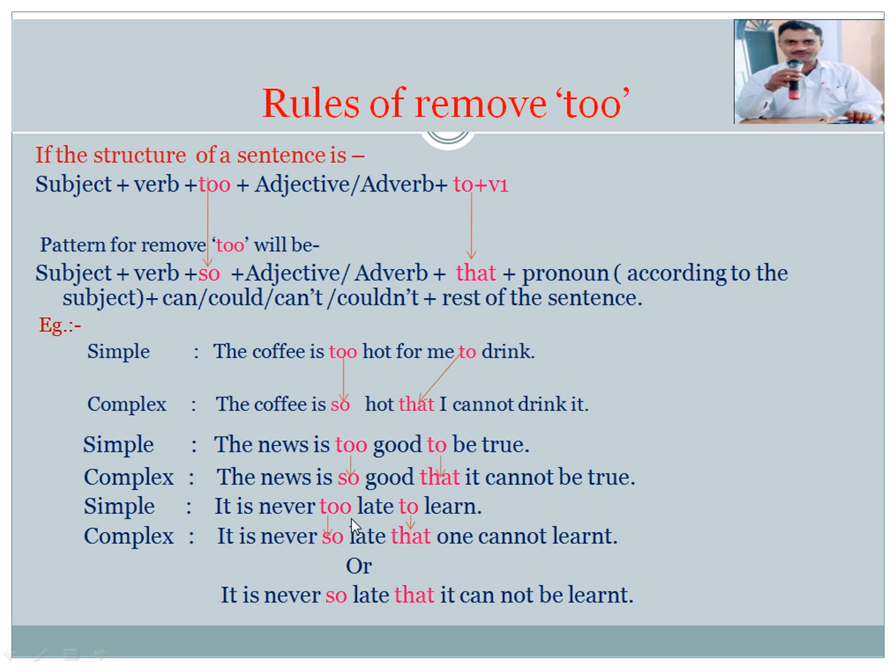We can change this sentence also in this way. It is never so late that it can't be learned. इतनी देरी कभी नहीं होती कि इसको सीखा ना जा सके. The meaning is the same. We use so in the place of too and that in the place of to, and it here for learning, सीखने के लिए, it के लिए. Third person.